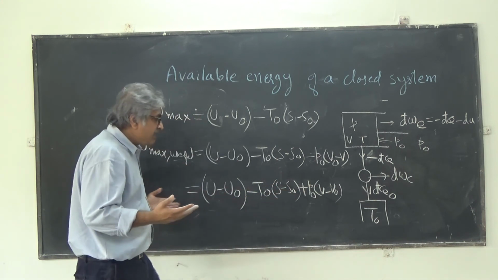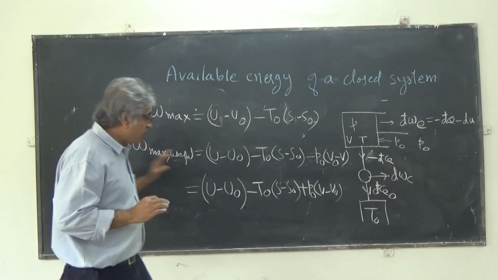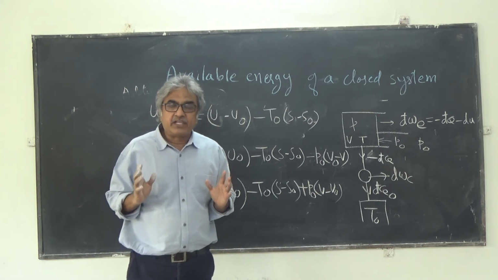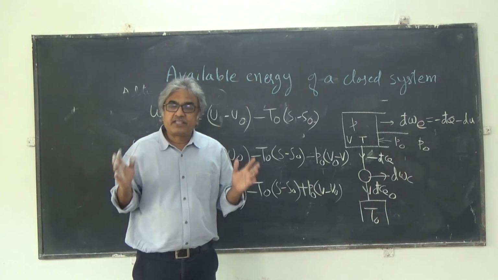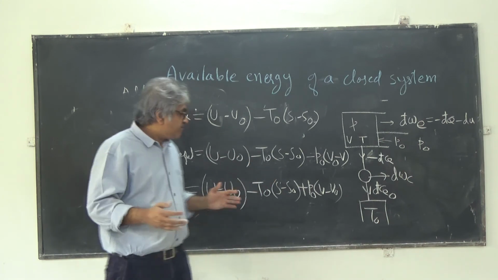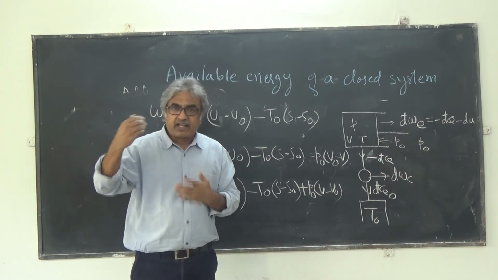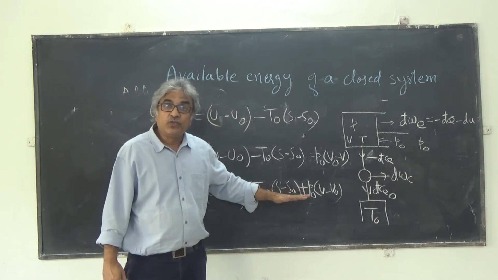So any numerical can be solved in 2 steps. For a closed system, in fact for the entire chapter of available energy, all that you should know is how to find the entropy change of a system during a process. If you can find that out, which is pretty easy, with 3-4 equations, which if you remember them, you can quickly derive them, then you can find out the maximum useful work.